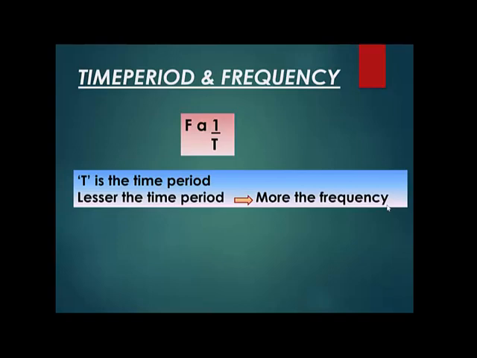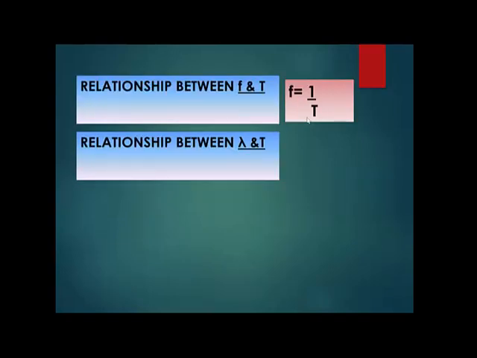Suppose I give you the frequency, say 20 hertz is the frequency of a wave. Find the time period. Time period is equal to 1 upon frequency. Frequency is equal to 1 upon time period. Time period is equal to 1 upon frequency. Now, we are going to talk about the relationship between wavelength, which is lambda, and the time period. This is lambda and time period.